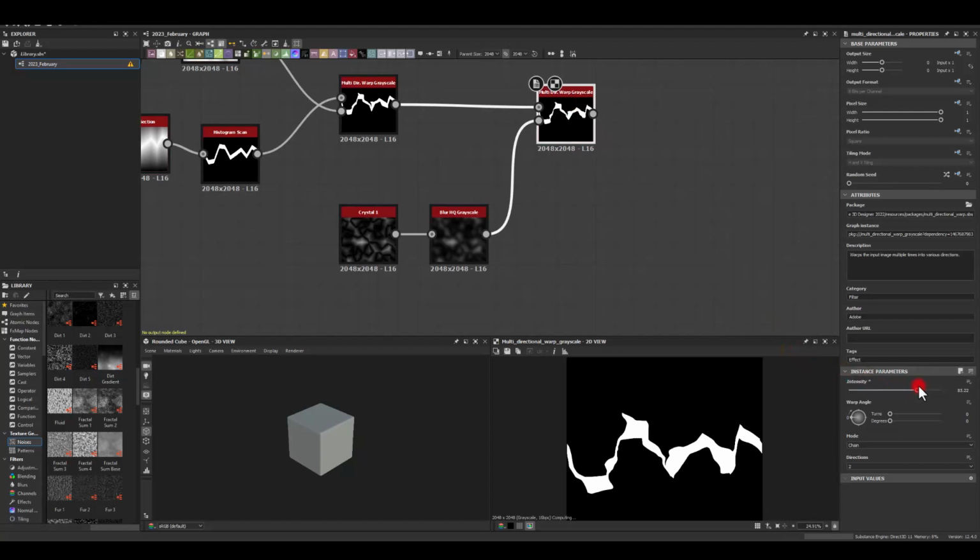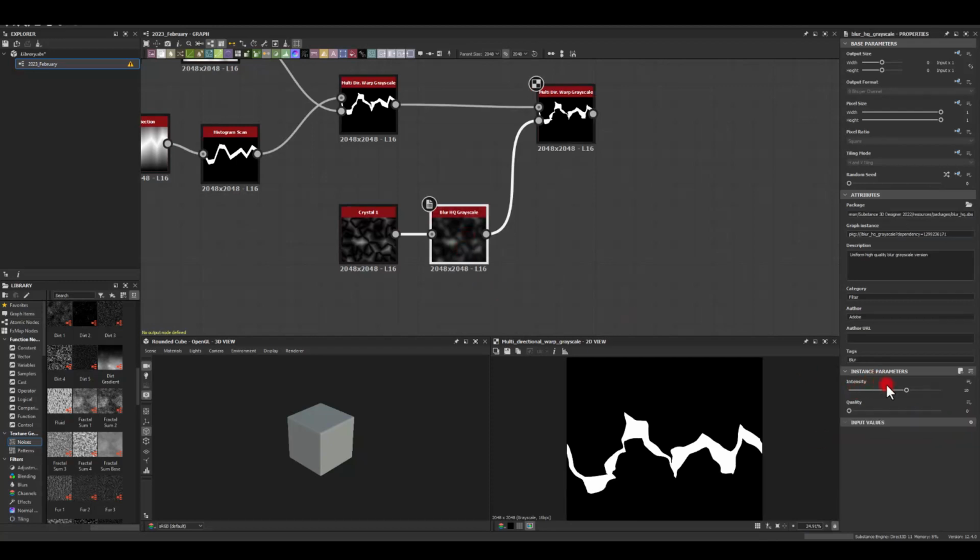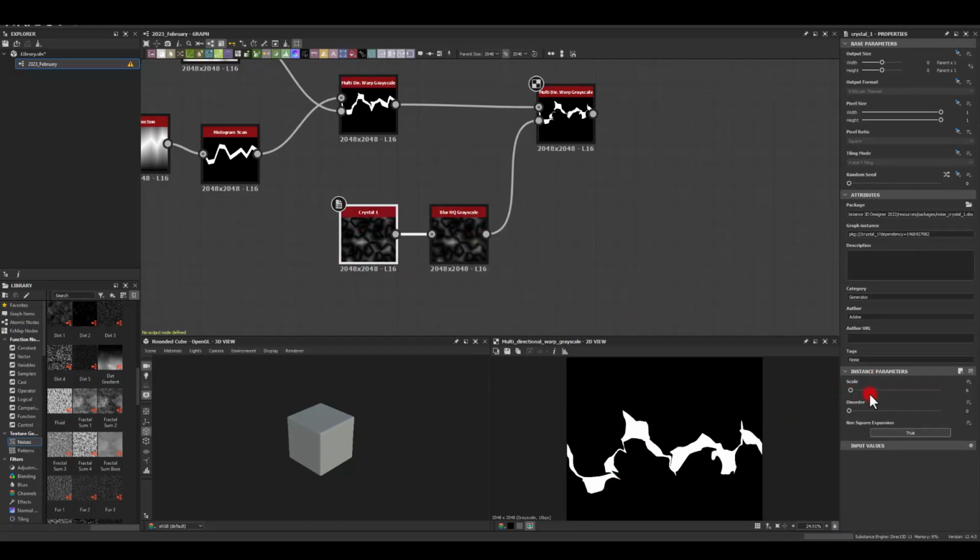I'm gonna keep the same settings, but maybe change the rotation to 90, and I'm gonna start decreasing the intensity of my blur to get even more jagged edges. And in here, I'm gonna play with the scale and with the disorder as well, just to see what I could get with the different settings.